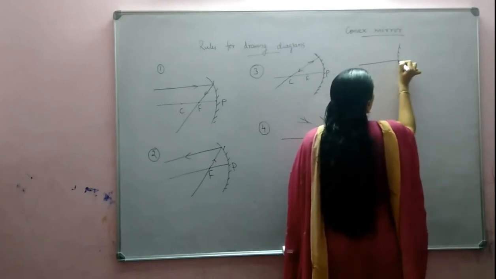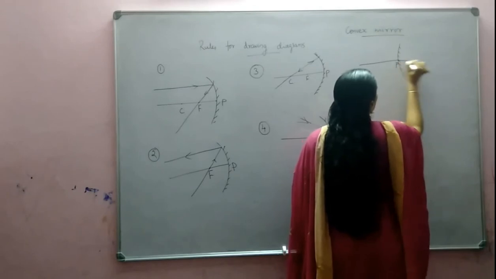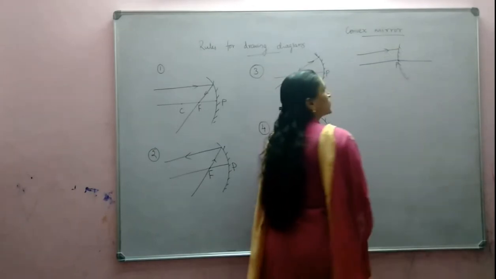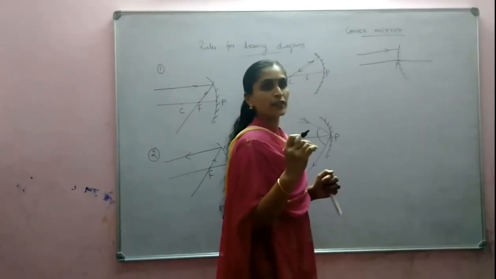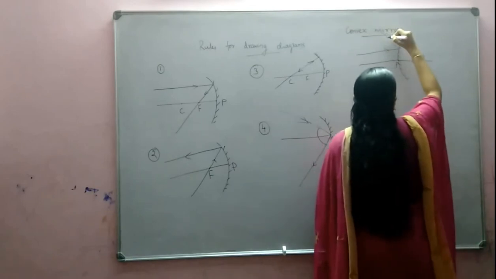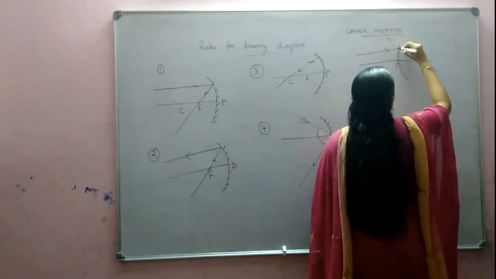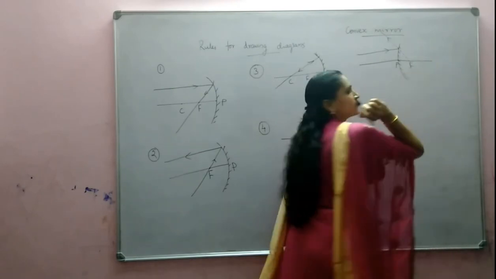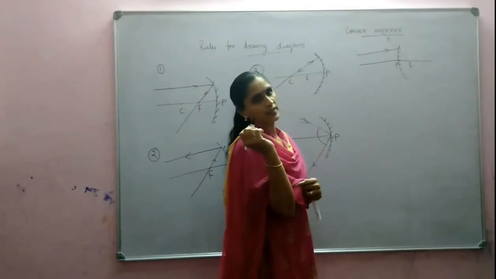What will happen to that ray? It appears to come from the focus.